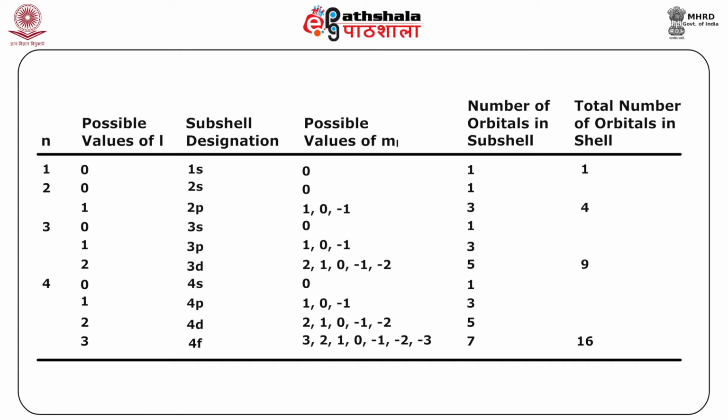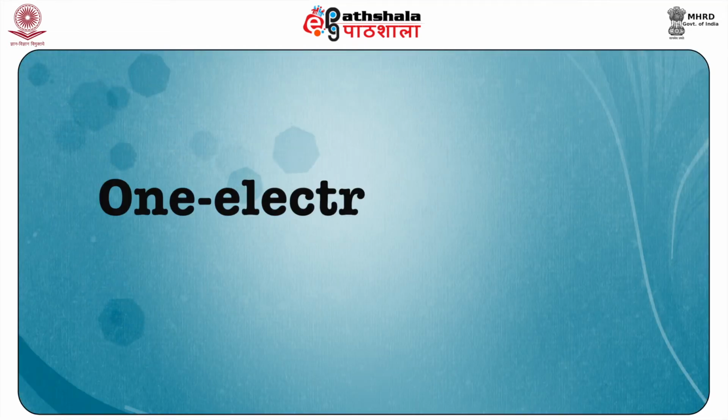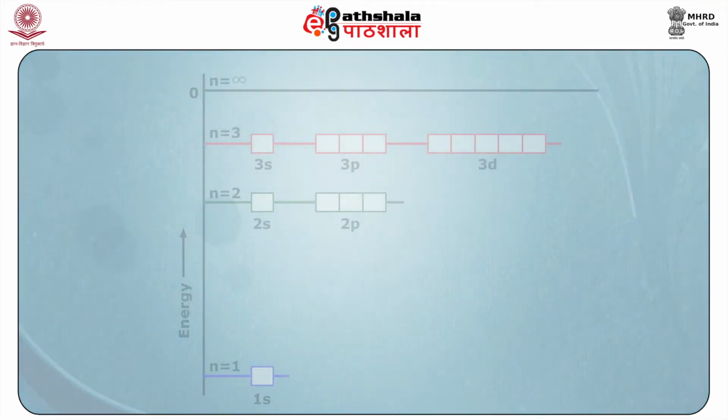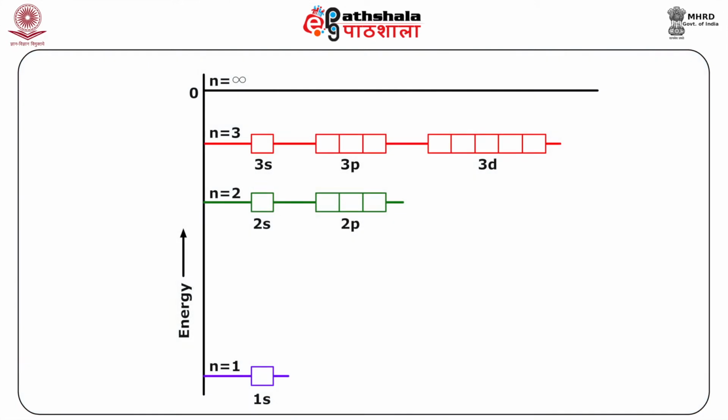And this is a table that shows you the possible values for n equal to 1, 2, 3 and 4, and these are the possible orbitals and their designations, the number of orbitals in the subshell and the number of orientations in a shell, and this is the possible number of quantum numbers. Now let us discuss a one electron system. This is the possible energy level diagram. The smallest value of n is equal to 1, and for that L can only have a value equal to 0. So you have only one orbital, and this is called 1s, and this is the lowest energy.